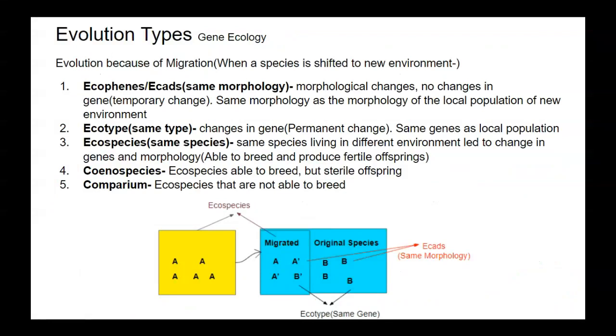Then the second one is ecotype, or same type. Changes in the gene, and it is permanent in nature. Same genes as the local population of the new environment.